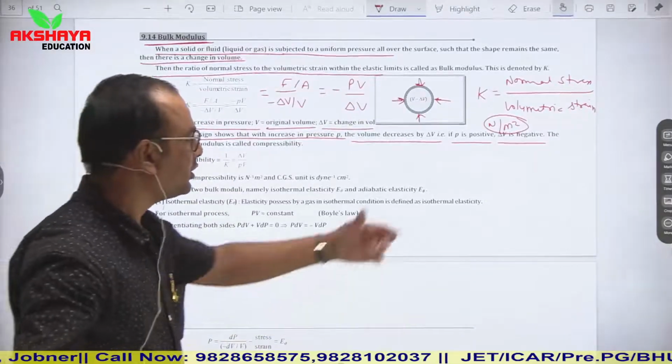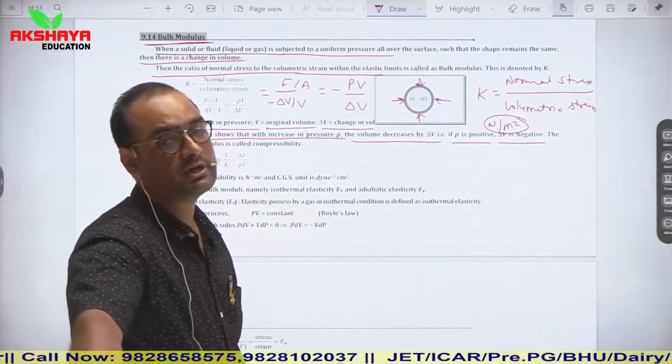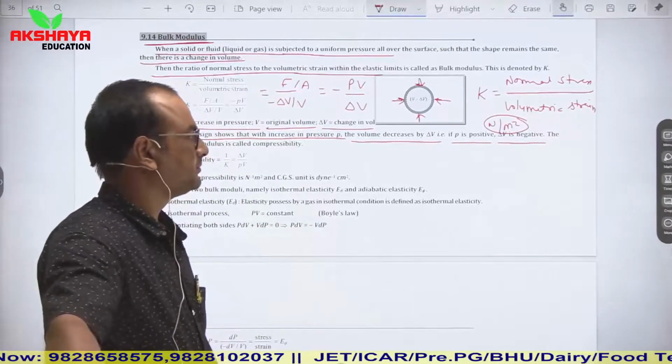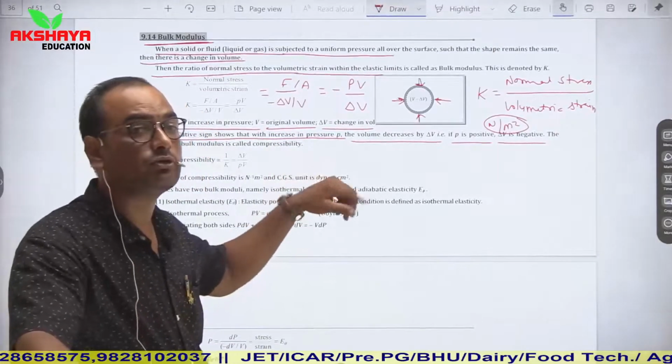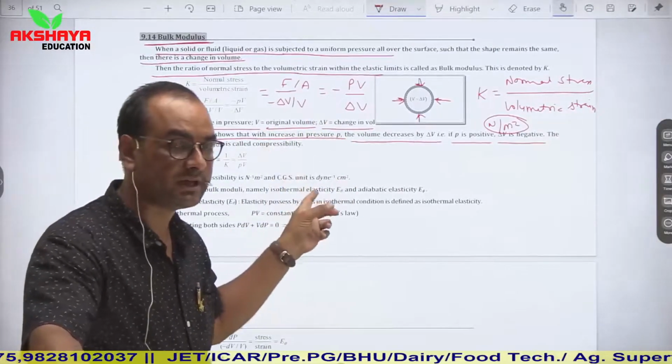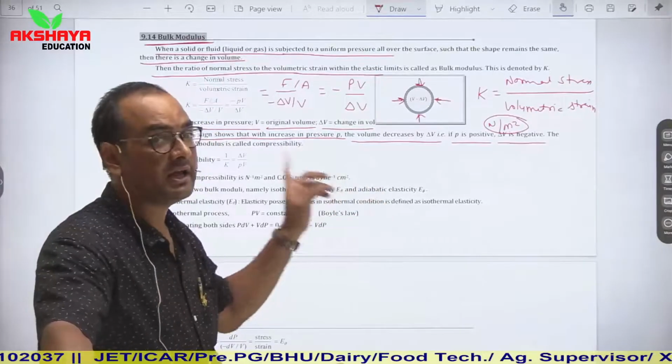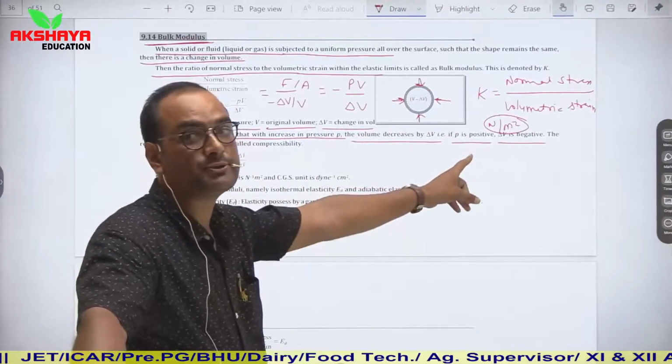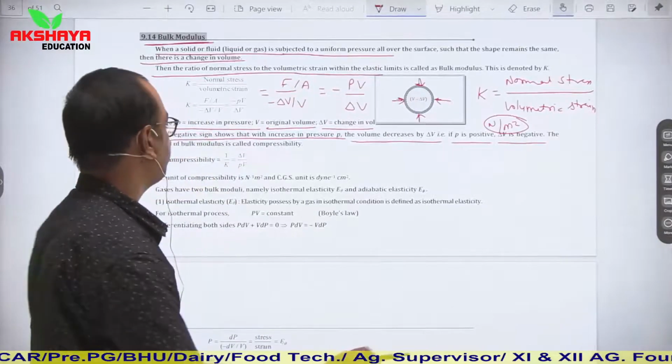I have told you earlier that the negative sign shows that volume is decreasing, and volume is decreased due to increased pressure. So if volume is decreased, it means pressure is increased. That's why here it is written that P is positive and del V is negative.